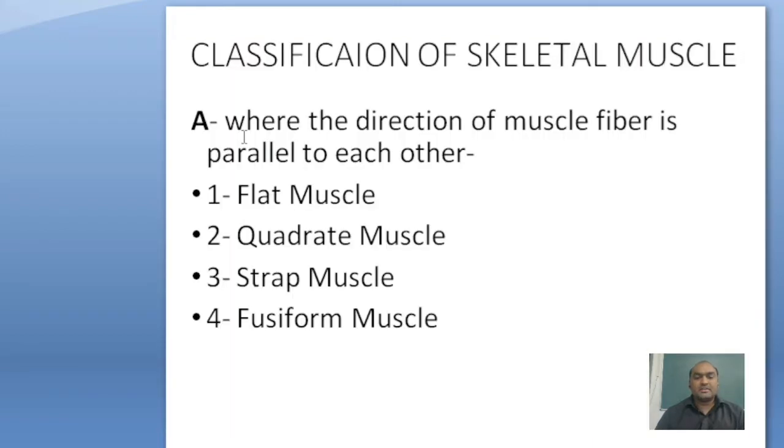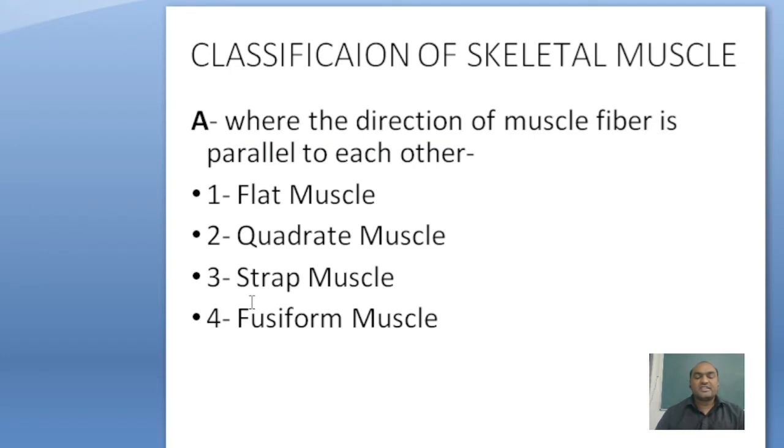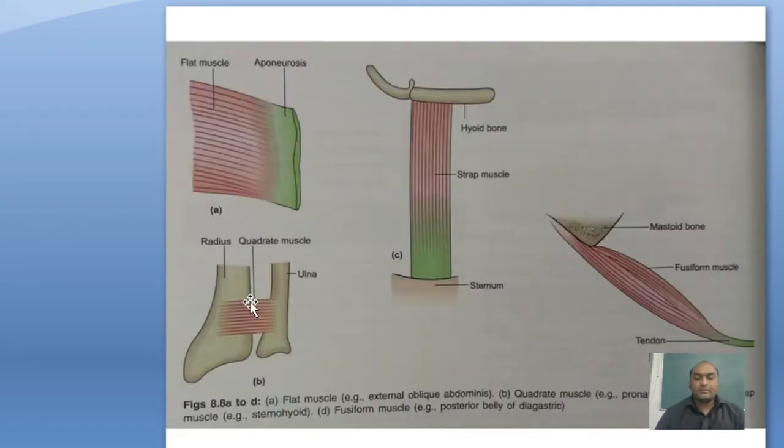Second is the quadrate muscle. It is quadrangular in shape, and its muscle fibers are placed horizontally in a single parallel direction. An example is the pronator quadratus muscle. Third is strap-like, meaning ribbon-shaped, long muscles. Examples are the sternocleidomastoid muscle and the sartorius muscle. These are long, strap-like muscles.